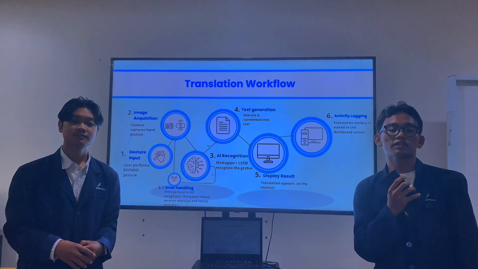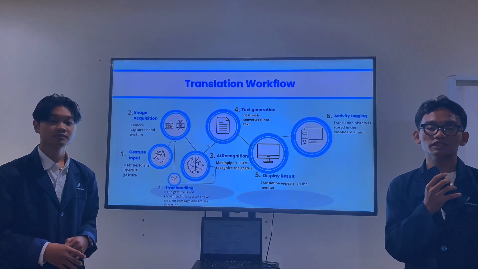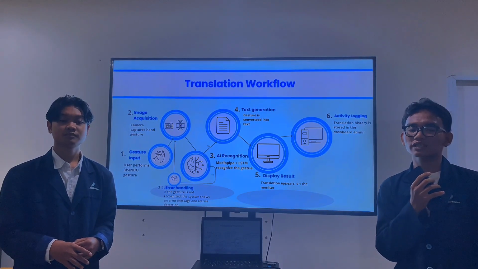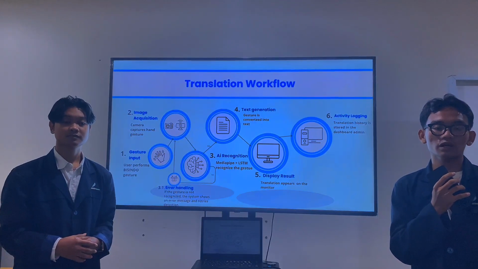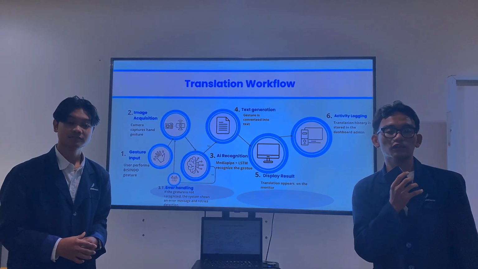So this is the translation workflow. The system operates in a highly structured sequential flow. It begins when a user performs a Visindo gesture, which is immediately captured via image acquisition.